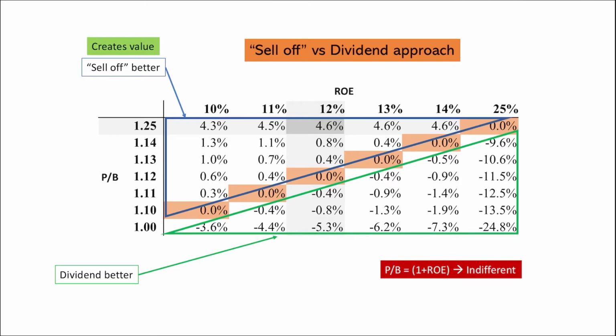For example, the sale was the better alternative when the price to book was larger than 1 plus return on equity, and that is also when the company is creating value. And the opposite happens here: when the company is destroying value, which is when the price to book is smaller than 1 plus return on equity, the dividend was better.